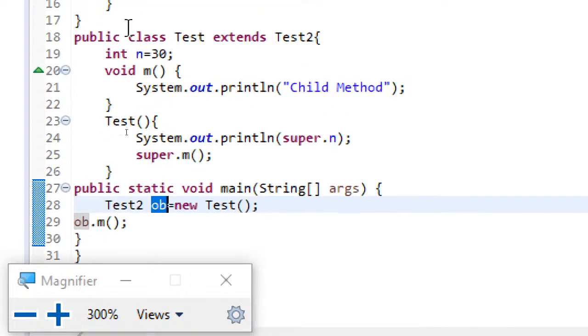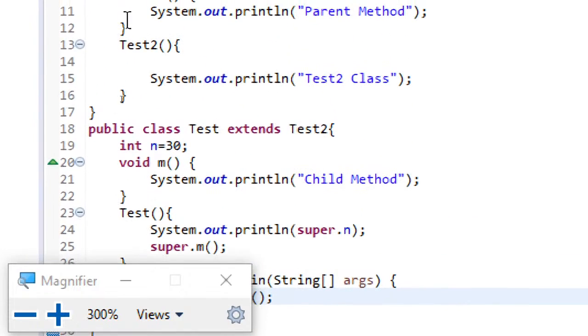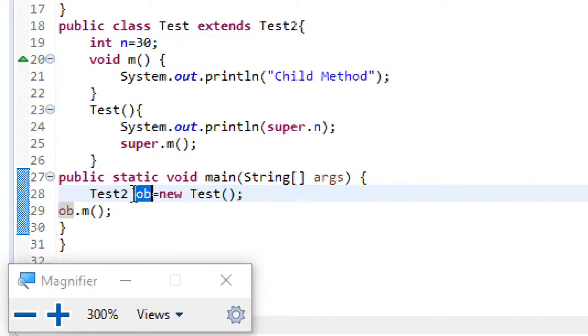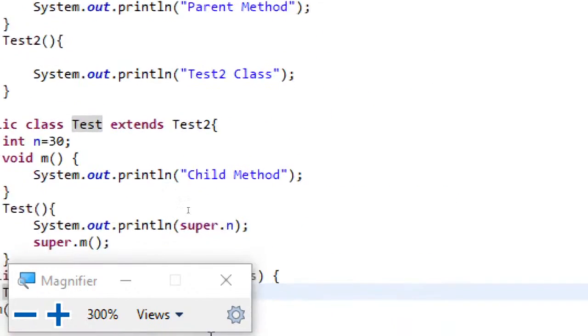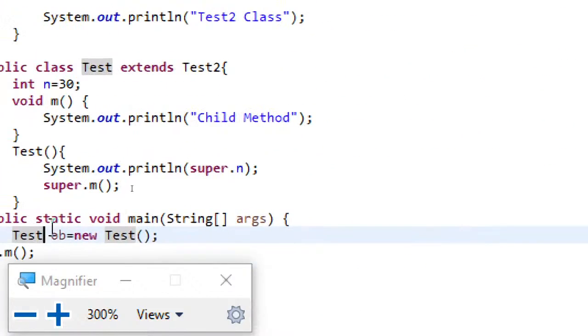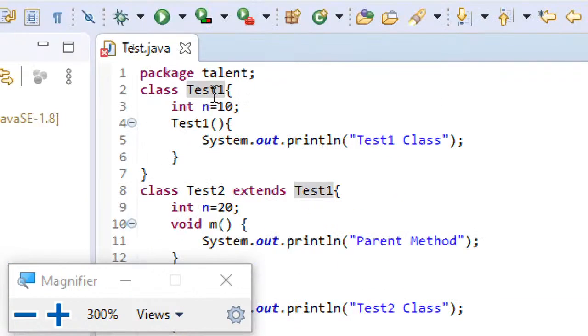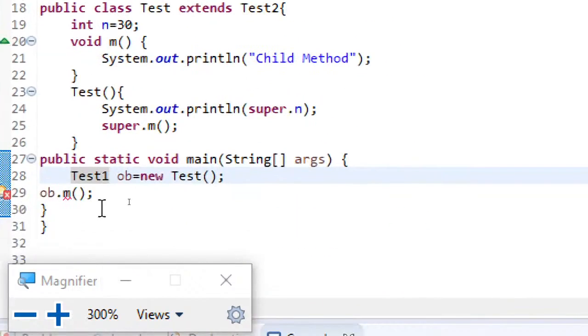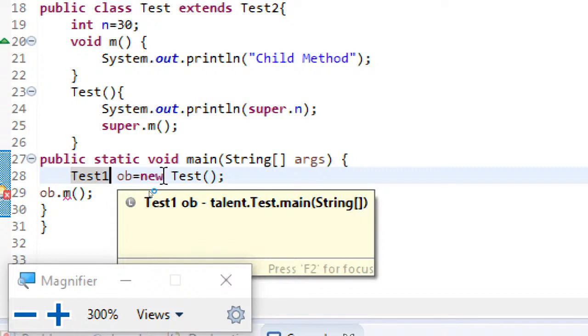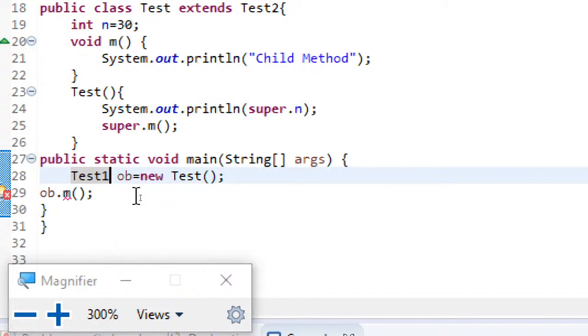And next, one more point I wanted to tell you here is, you can do this for test also. So here you can see test2 ob equal to new test. Sorry, test1 I should write, test1. So for grandparent I have written this. But you can see there is one error. I will explain what it is. So test1 ob equal to new test. So the grandparent reference variable is pointing to a child object. But now there is one error.